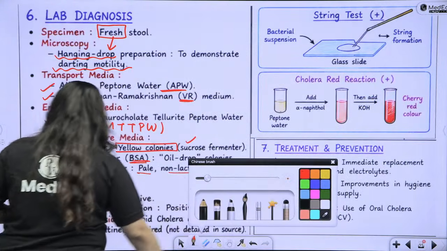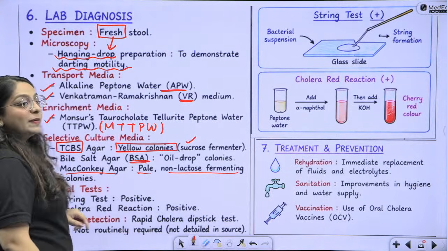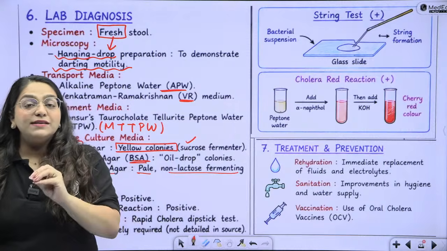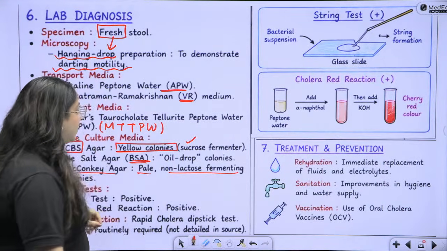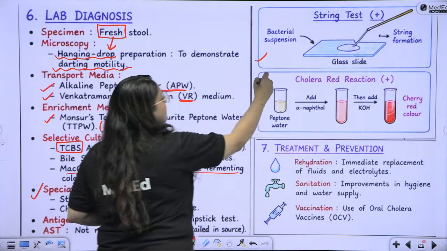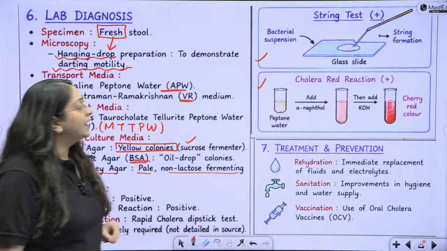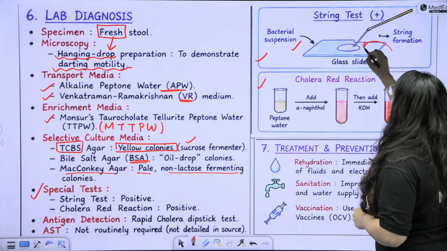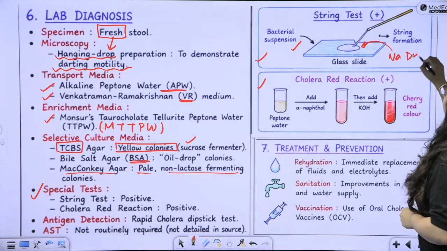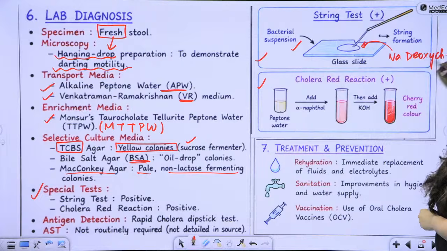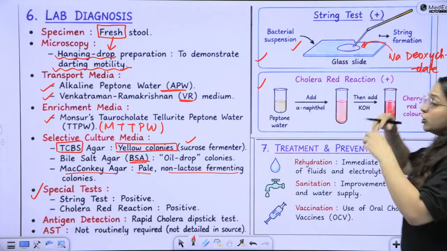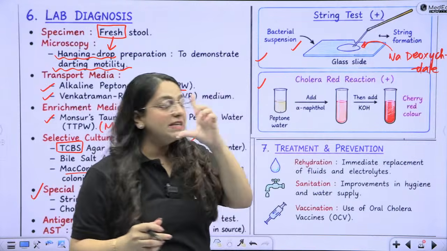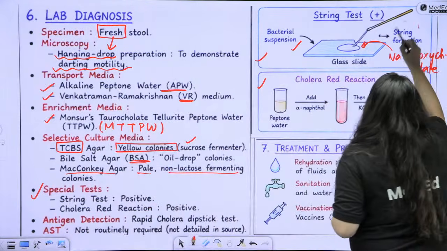Okay. Next, you have special tests. Which are the two special tests for cholera? One is called the cholera red reaction. The other is called the string test. You can very easily draw schematic diagrams of it also. What is the string test? On a glass slide, you take the bacterial suspension, then you add sodium deoxycholate or bile salts. In the presence of bile salts, the cell wall is going to break open and the DNA is going to stretch like a string of cheese. So that is called the string test positivity.